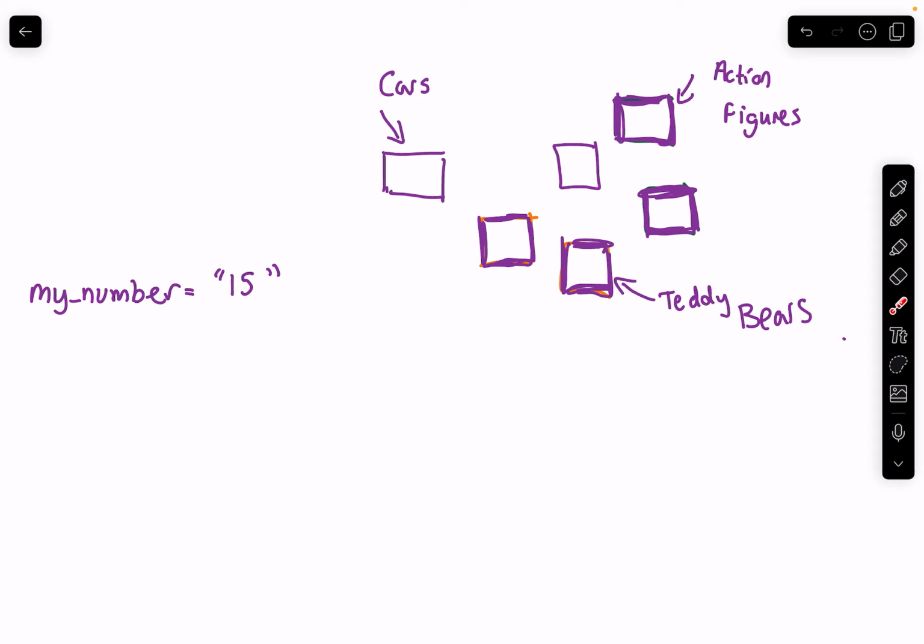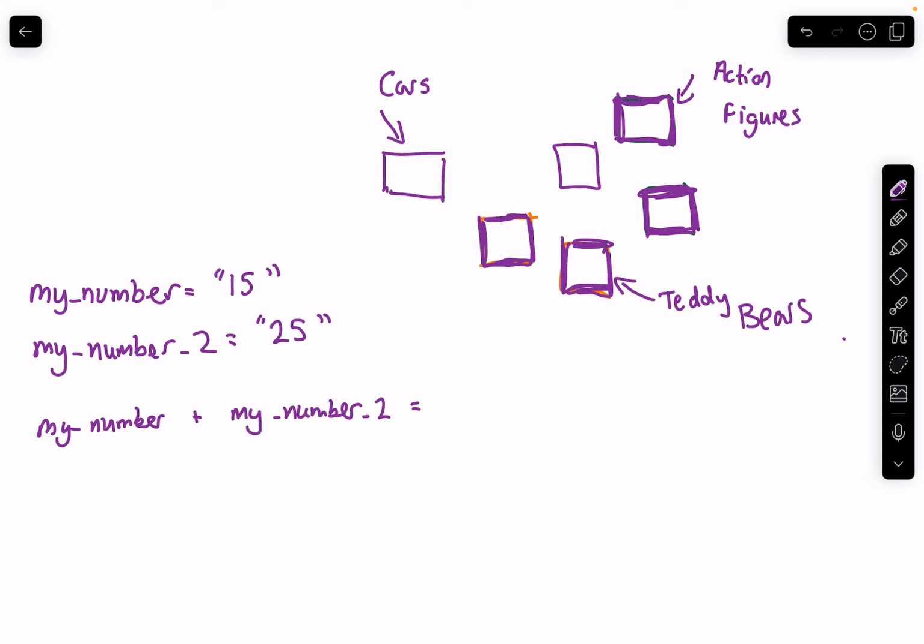And we have my number 2, which is 25. Now, if we wanted to add these two numbers together, it would be my number plus my number 2, and that would give you the numbers added together.